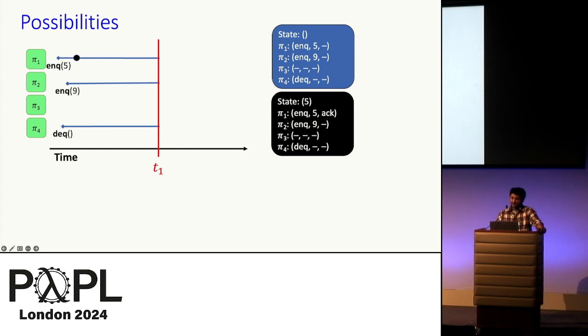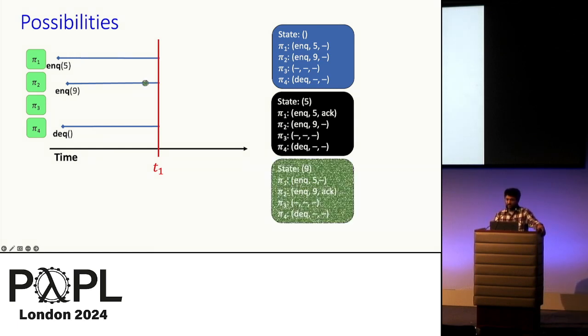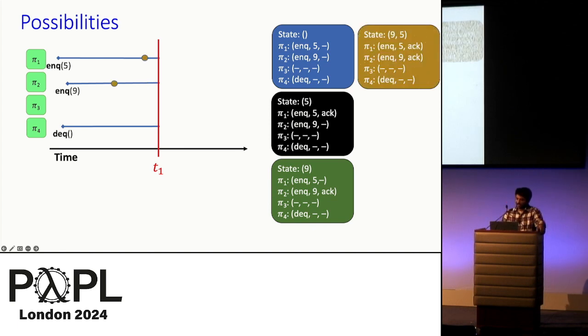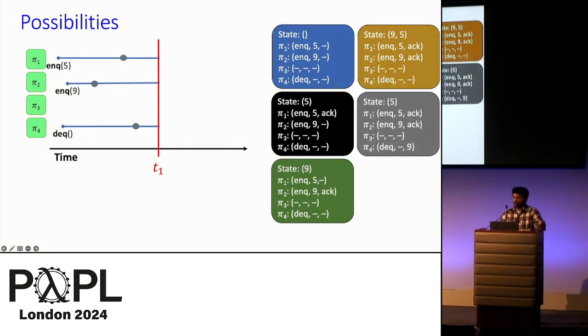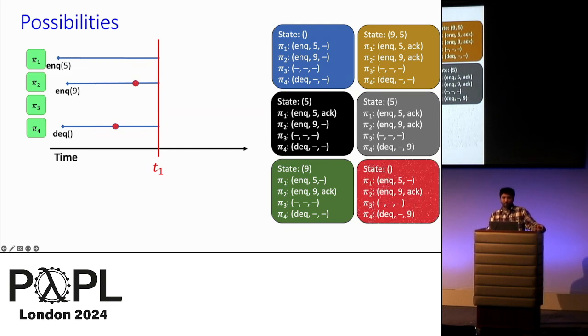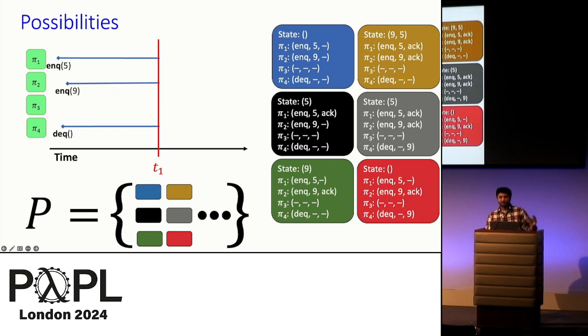In general, a possibility simply maintains the state of the object and a triple for each process. The fields of the triple are the current operation, its argument, and its response if it has linearized. A blank in the last field reflects that the operation is yet to linearize. A blank in the first field reflects that the process is idle. Other possibilities include just Pi2's operation linearizing, Pi2's operation linearizing before Pi1's, all 3 operations linearizing in the order Pi2, Pi1, then Pi4, and many more. The augmenting variable P will be defined to maintain all of these possibilities.